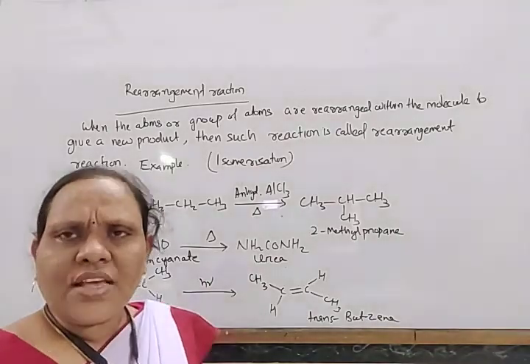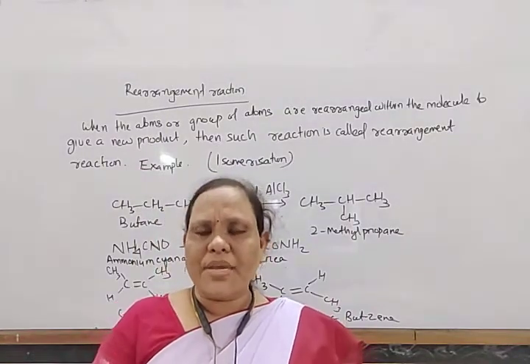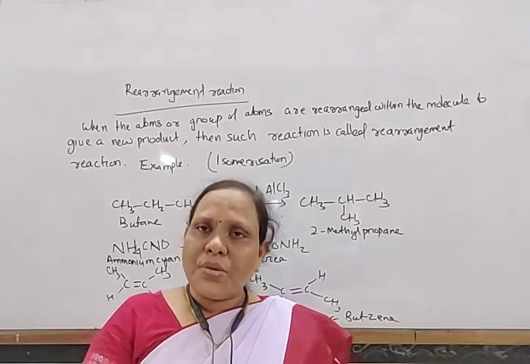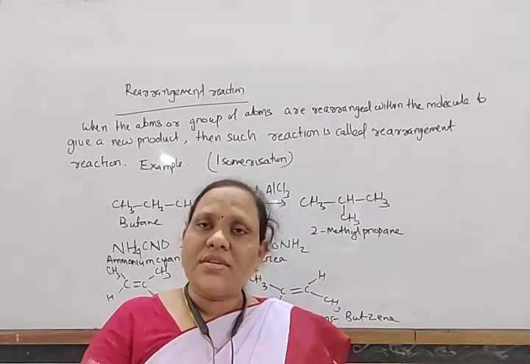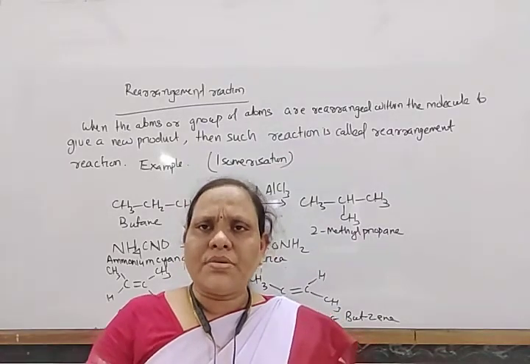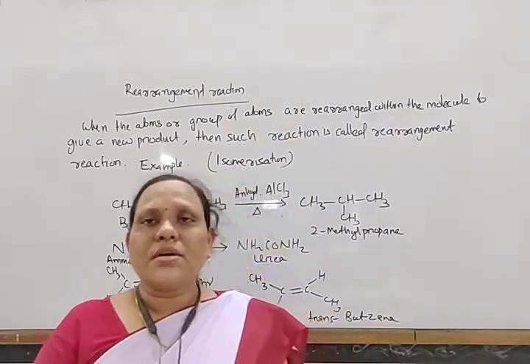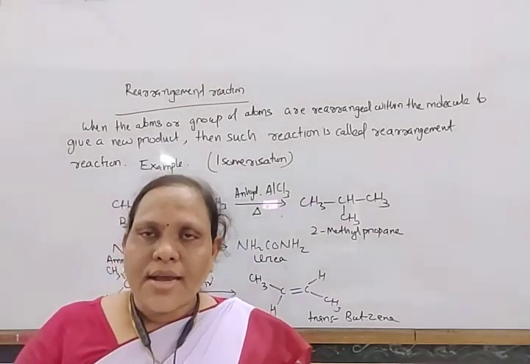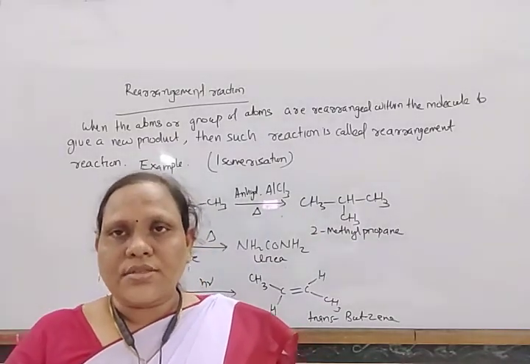Okay, besides this, there are also different types of chemical reactions: pericyclic reactions, photochemical reactions, condensation reactions, polymerization reactions. So different types of reaction. But here we have discussed only 4 types of organic chemical reactions. Okay.